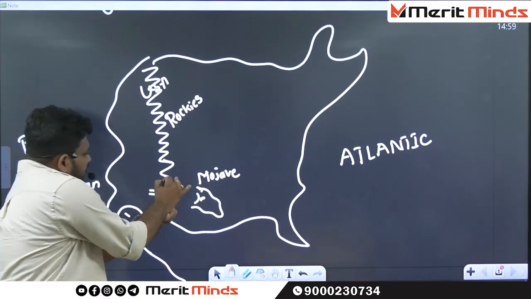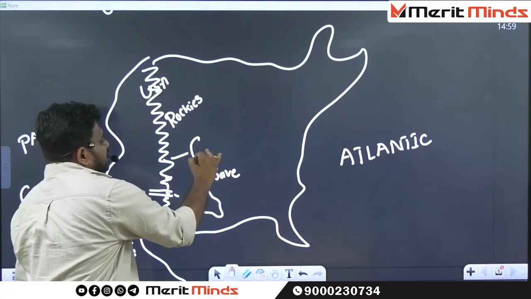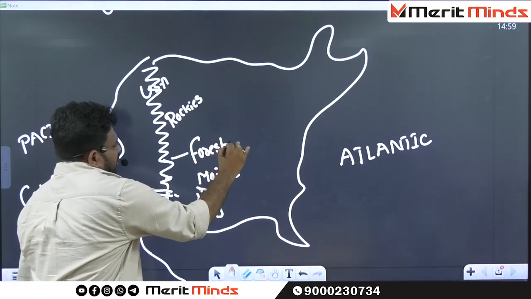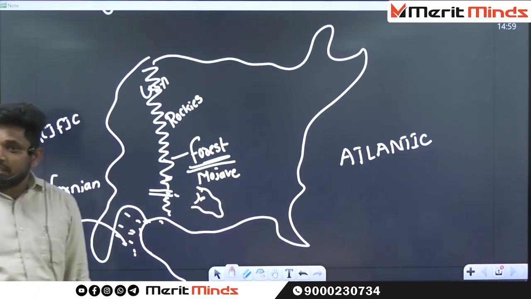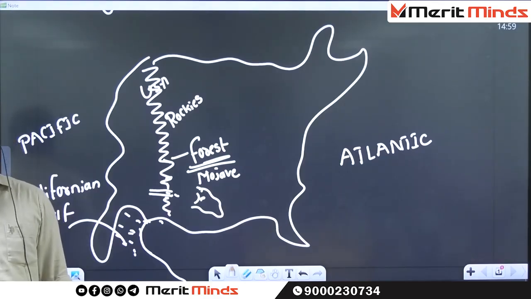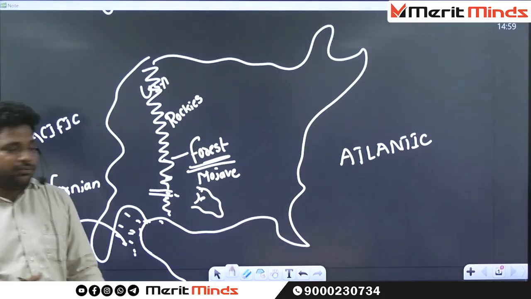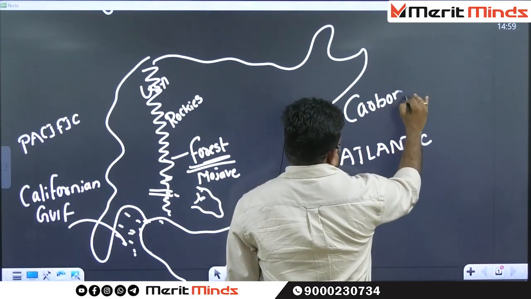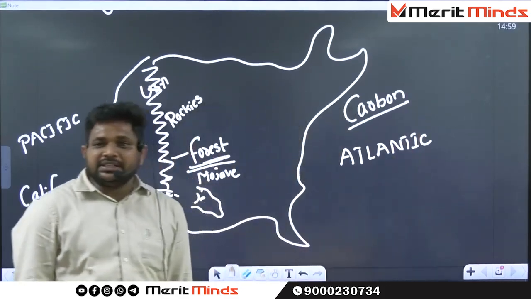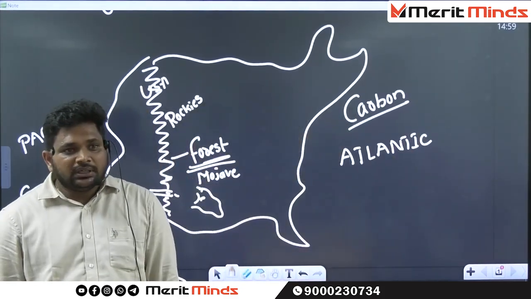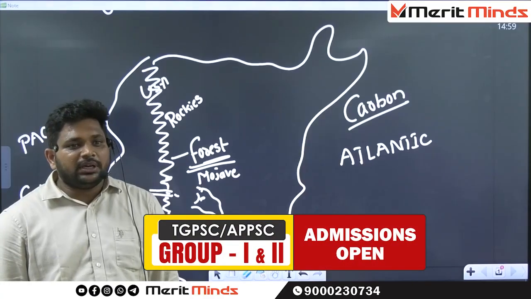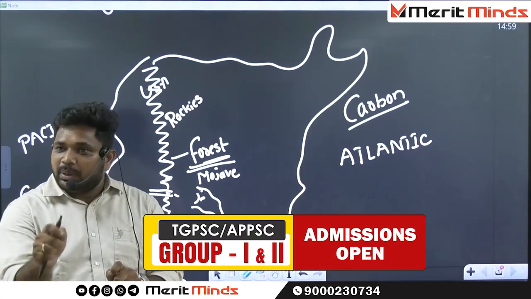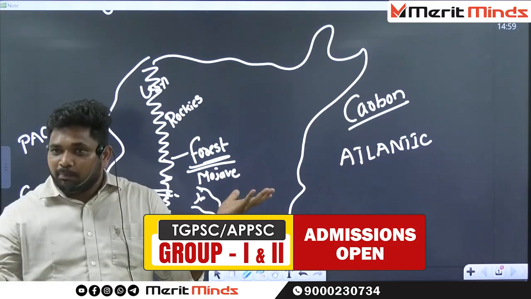Okay, in this particular Rocky Mountains, there are certain forests. Within the forest, all the trees are there. Every tree consists of carbon. What is the main property of carbon? If you burn it, in no time it is going to burn up.